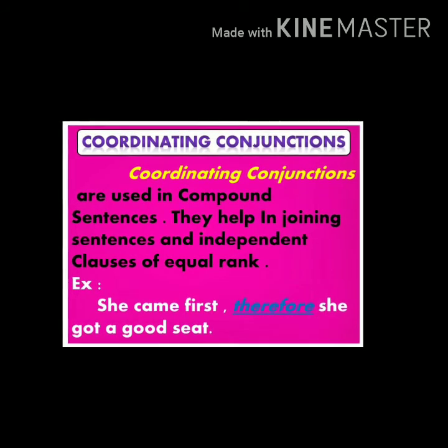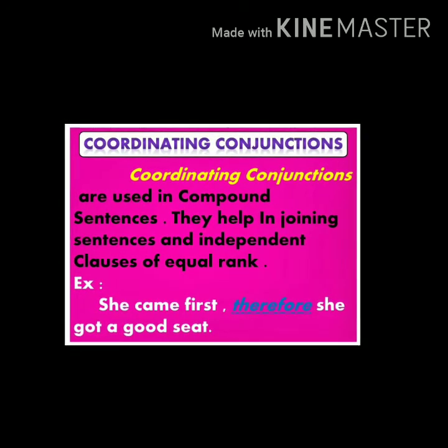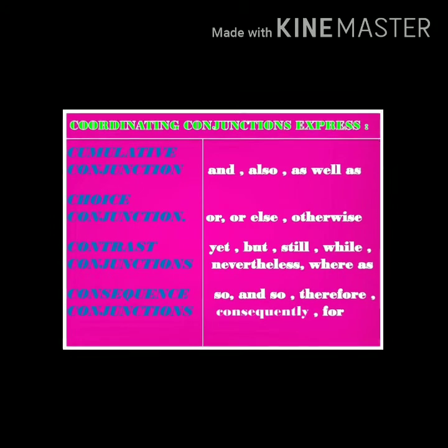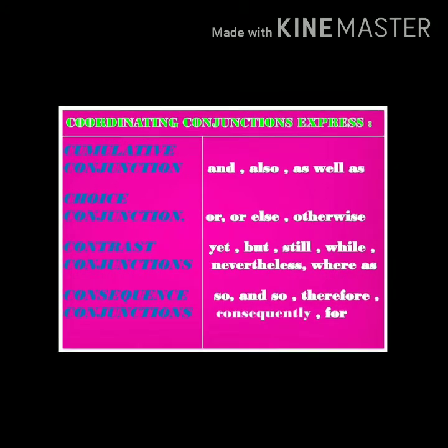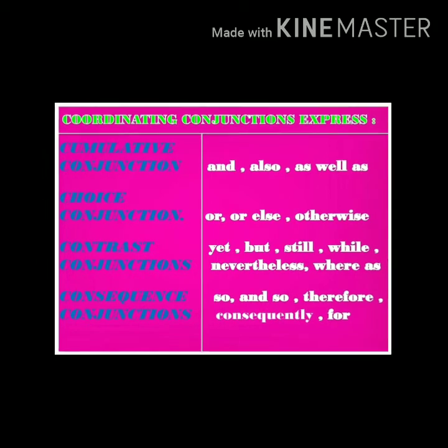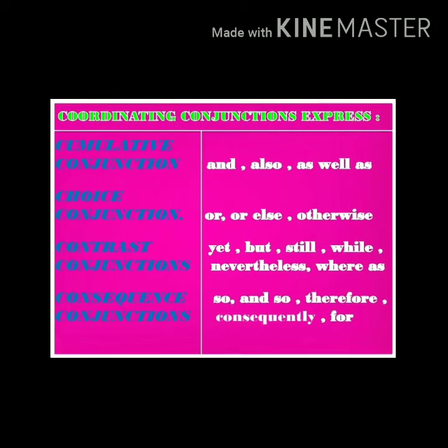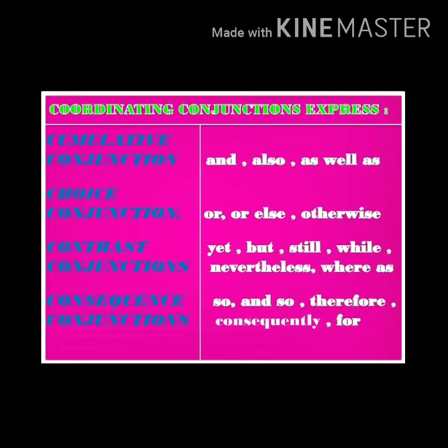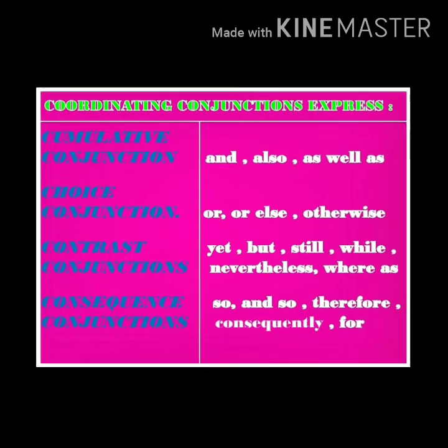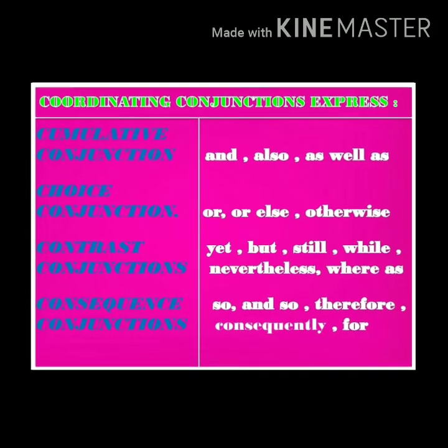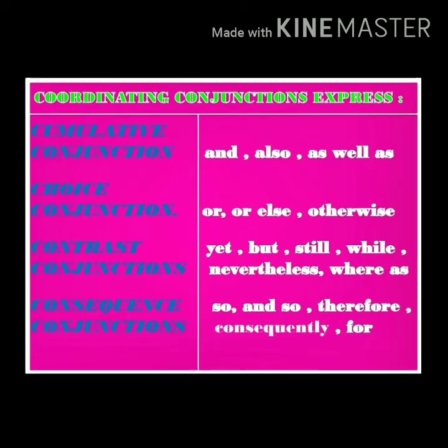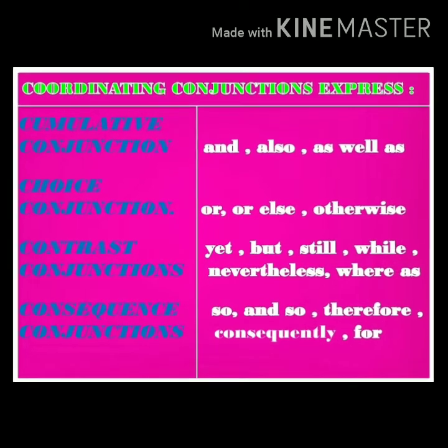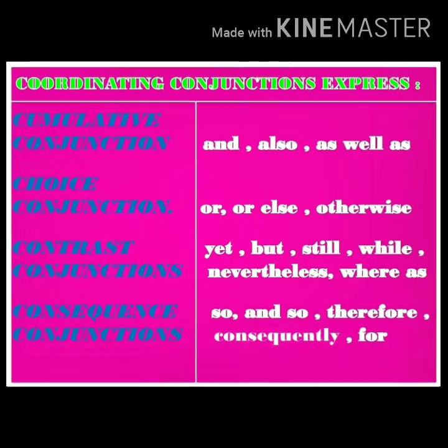So, coordinating conjunctions always go between the words or phrases that they are connecting. Let's see a few coordinating conjunctions: and, also, as well as are used as cumulative conjunctions; or, else, otherwise are used as choice conjunctions; yet, but, still, while, nevertheless, whereas are used as contrast conjunctions; so, and so, therefore, consequently, for are used as consequence conjunctions.